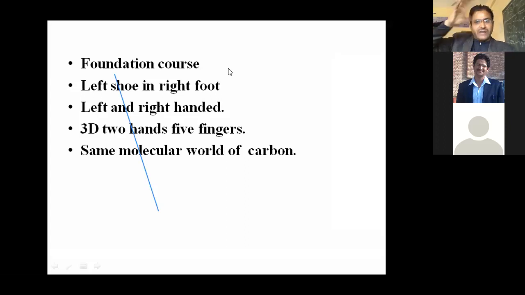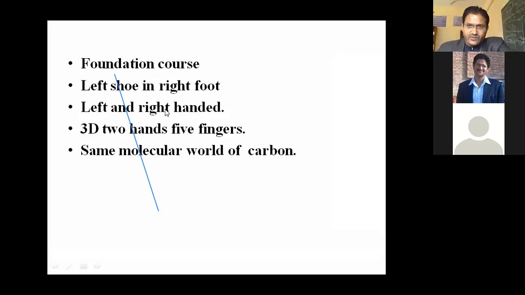Some rotate the plane of polarized light in the right-hand direction, and some rotate the plane of polarized light in the other direction. I already told you that for that, an asymmetric carbon is basically required, and you already know about asymmetric carbon. Asymmetric carbon means a carbon where all groups or atoms are exactly different, right?